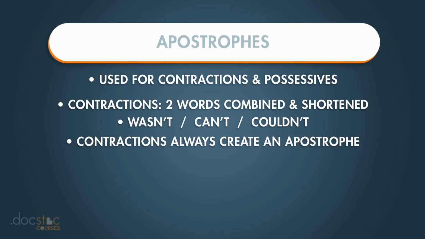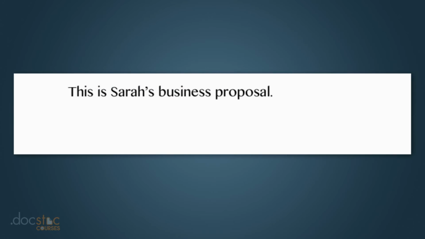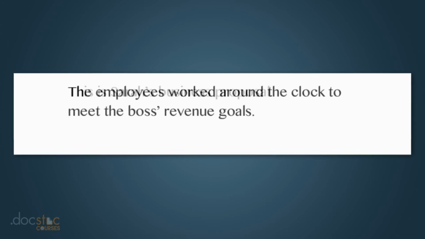Apostrophes are also used for the possessive. It conveys ownership of something. For example, this is Sarah's business proposal. There's an apostrophe after Sarah's name and an S. That shows that the business proposal belongs to Sarah. For words ending in S, such as boss, the possessive apostrophe goes at the end of the word. For example, the employees worked around the clock to meet the boss' revenue goals. In this case, the revenue goals were set by the boss. But because boss ends in S, we put the apostrophe at the end of the word.